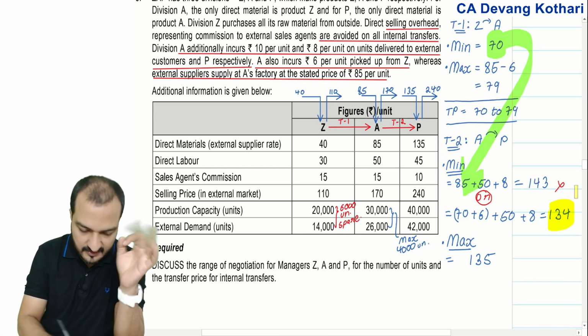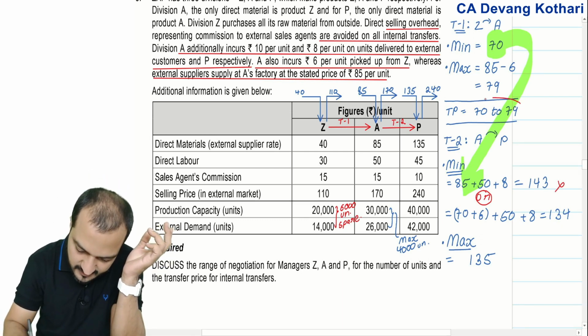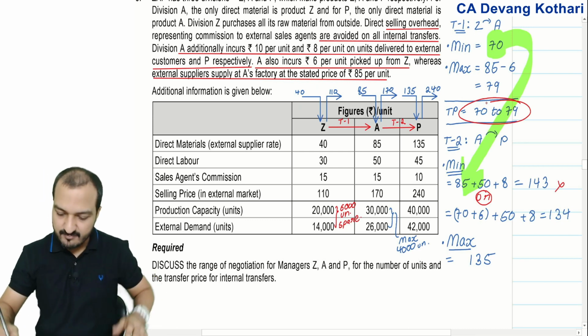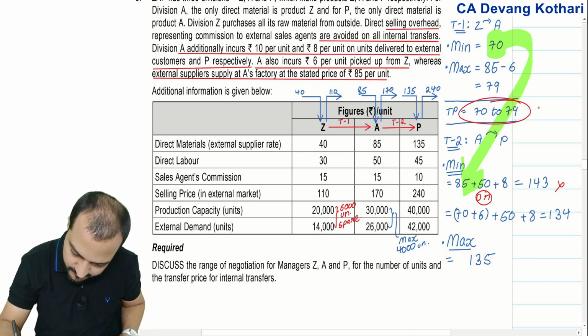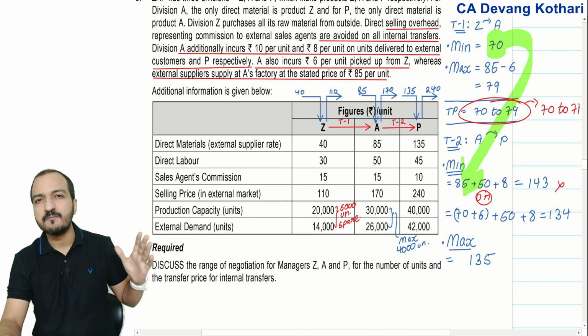In short, now probably you also realize that this range needs to be changed. If I want to do both the transfers, then my first transfer can be maximum in the range 70 to 71.